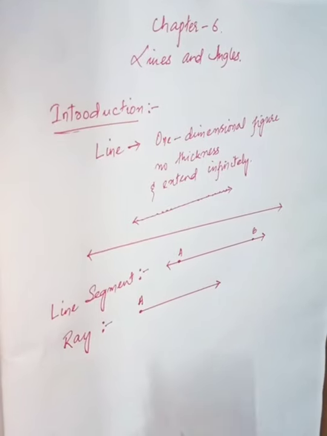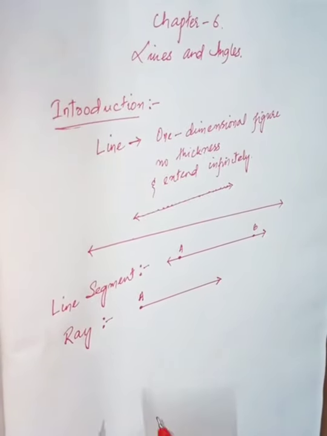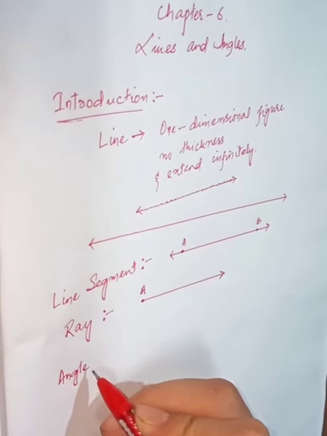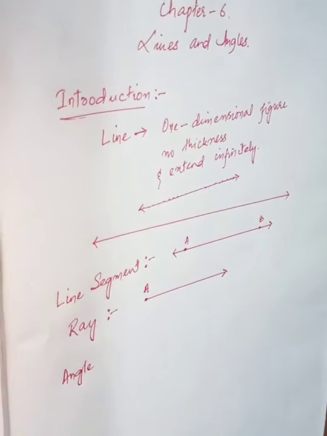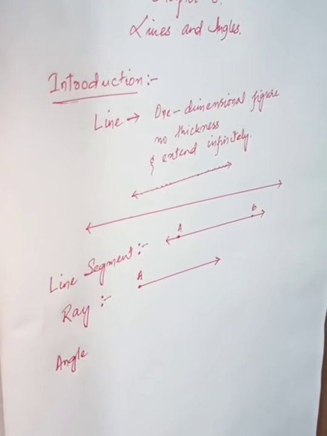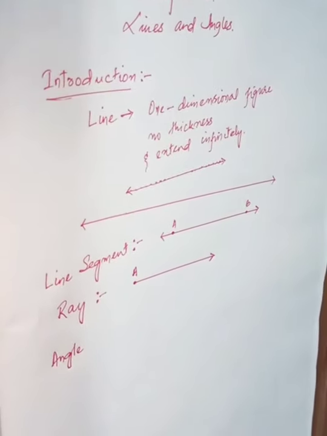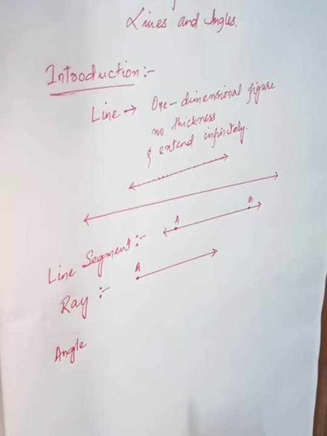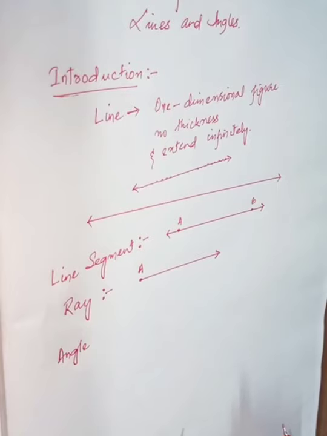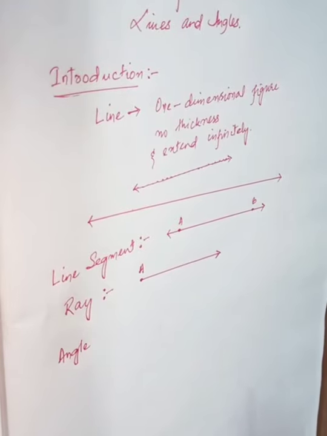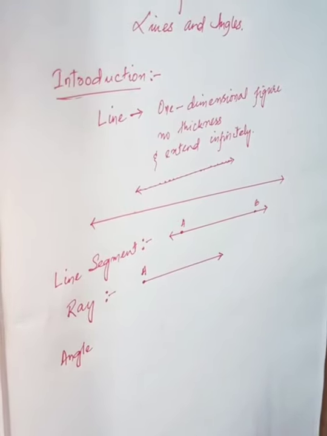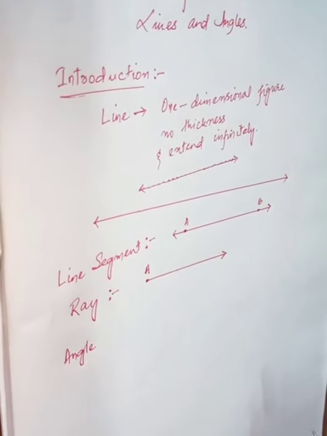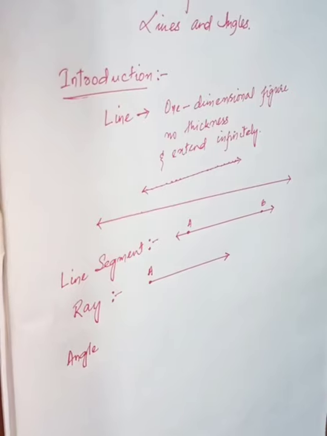So now, next, we have an angle. So how is an angle formed? An angle is formed, I repeat, when two rays start from the same point. When two rays start from the same point, then an angle is formed. Or you can even say an angle is formed when two rays are joined together.